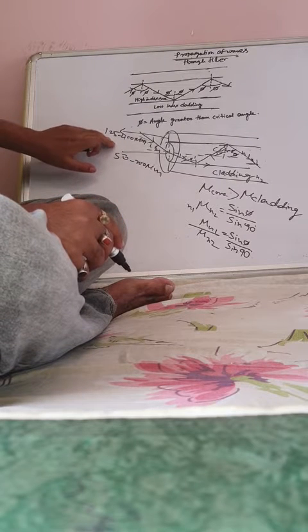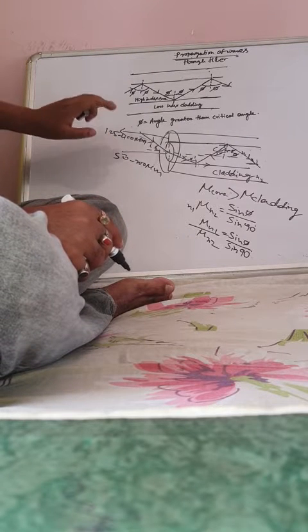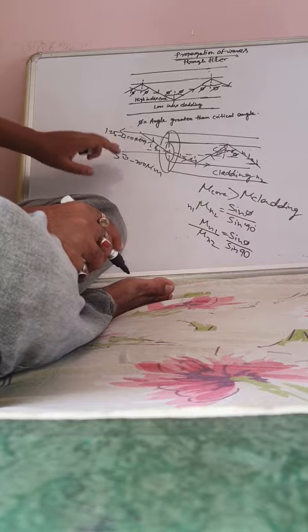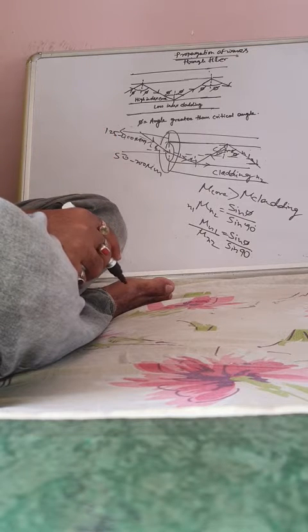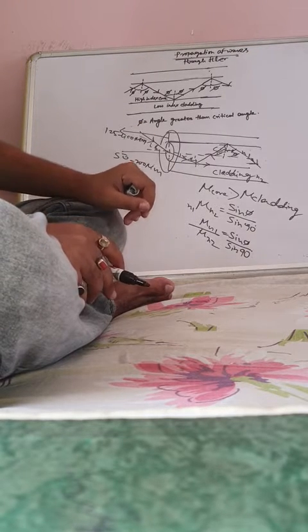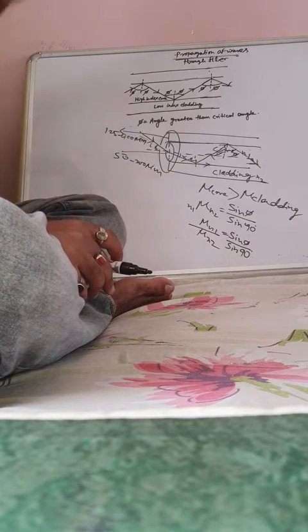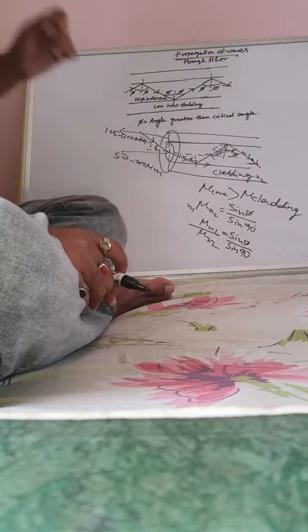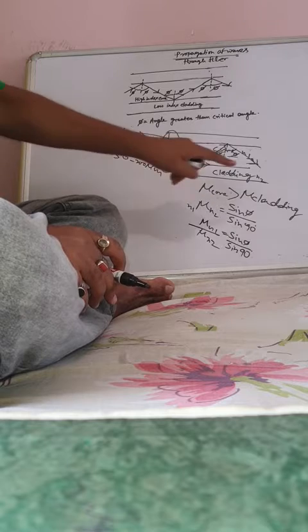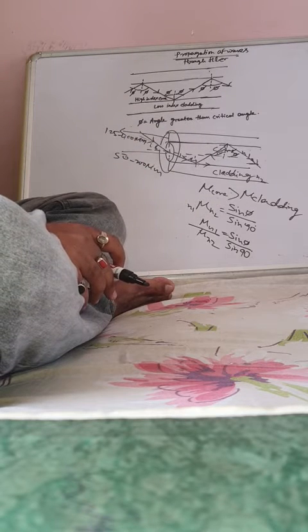This is the diameter of the core, this is the thickness of the cladding, and this is the diameter of the core. So this is your optical fiber. The refractive index of the core must be greater than the refractive index of the cladding.